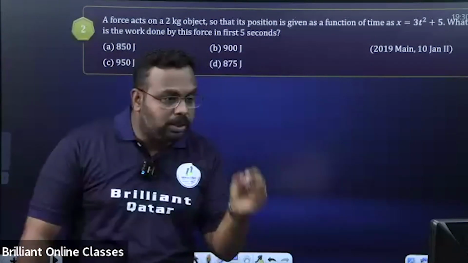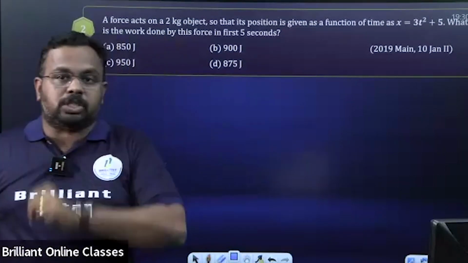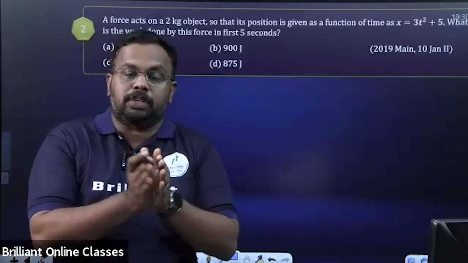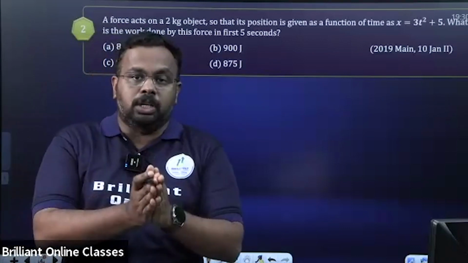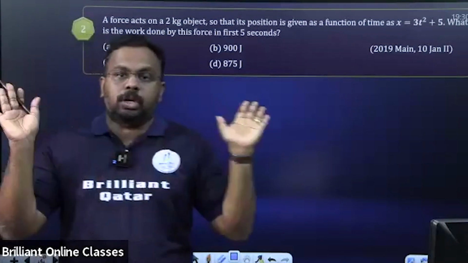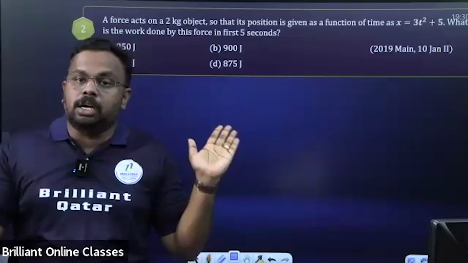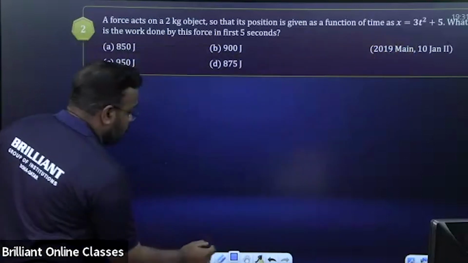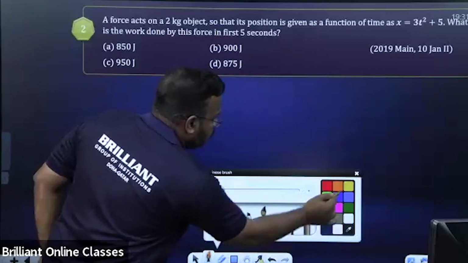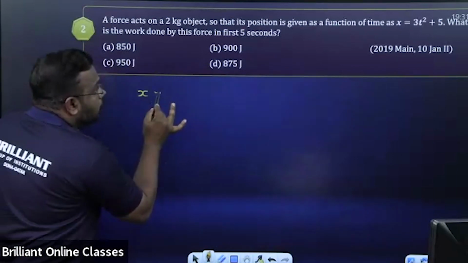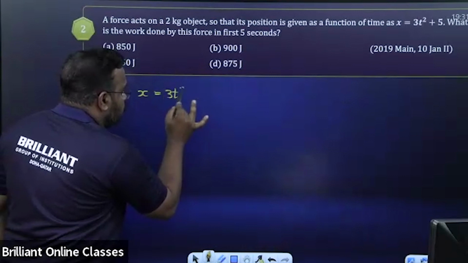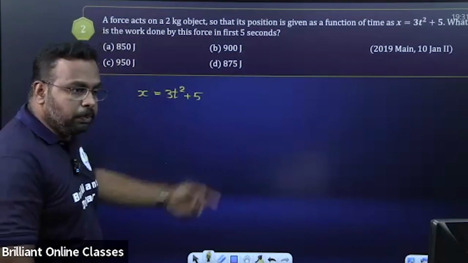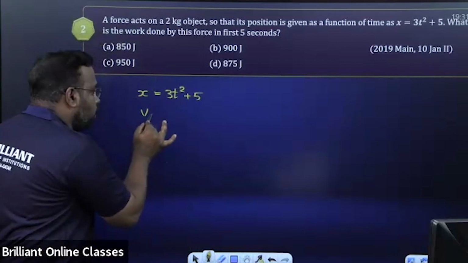So here first we need to check whether the force is constant or not. Mass of the body is given, it's 2 kilograms. That's a constant. Now we need to check whether acceleration is a constant or not. If acceleration is also a constant, surely force is a constant. So let's check whether acceleration is constant or not. For that, you can take the displacement equation. x is equal to 3t square plus 5. This is the position of the body. Rate of change of position will give you the velocity. So velocity v is equal to dx by dt.